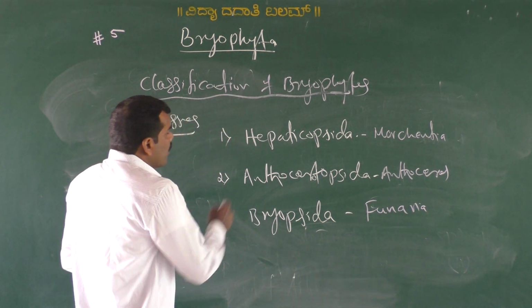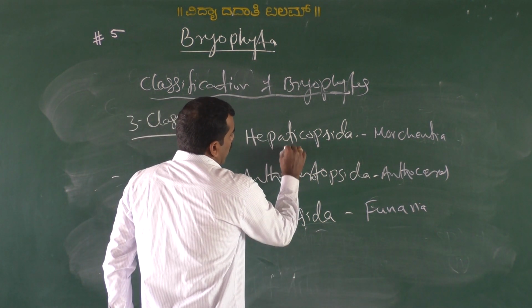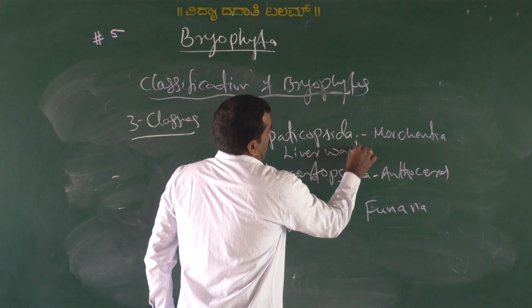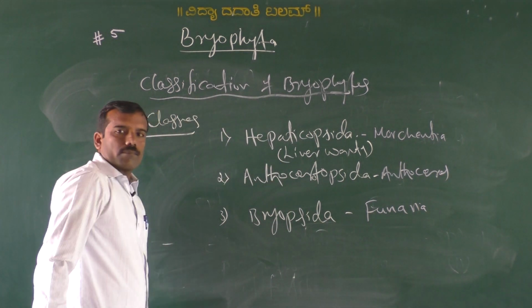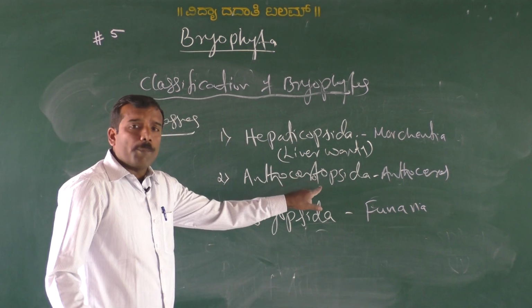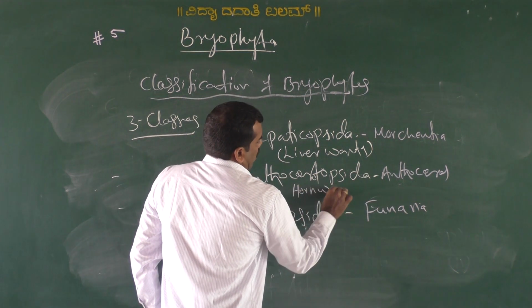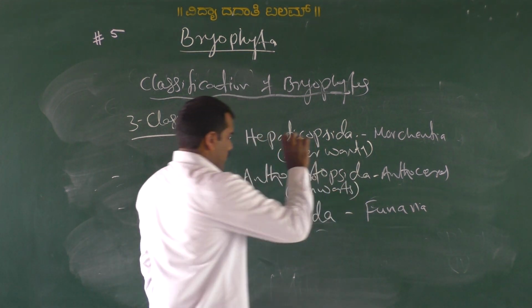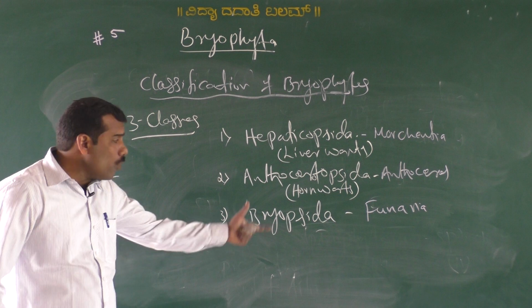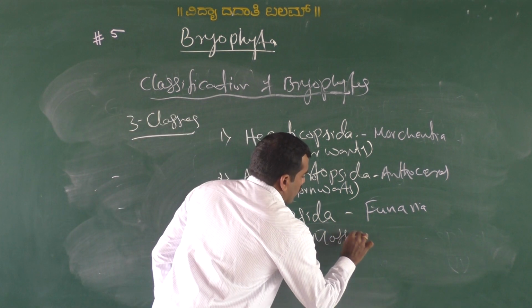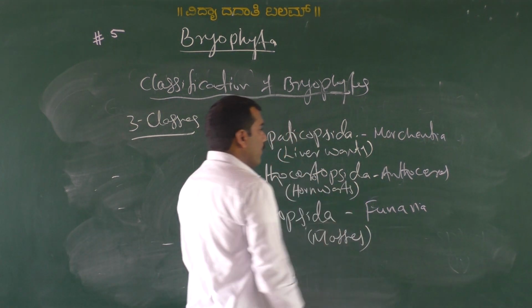Hepaticopsida is commonly called liverworts. Anthocerotopsida are commonly called hornworts. Bryopsida, the most advanced group of bryophytes, are mosses. Okay.